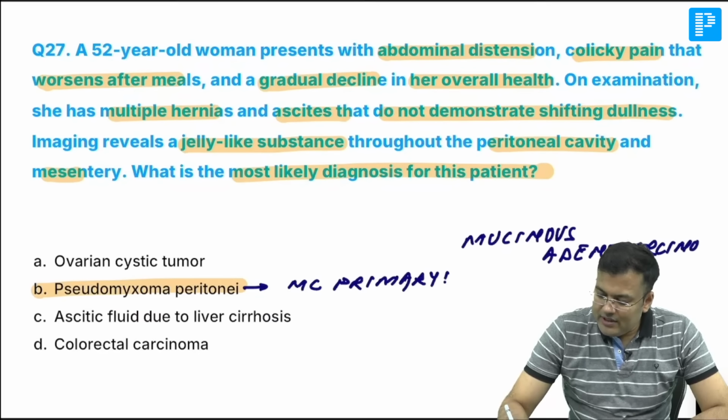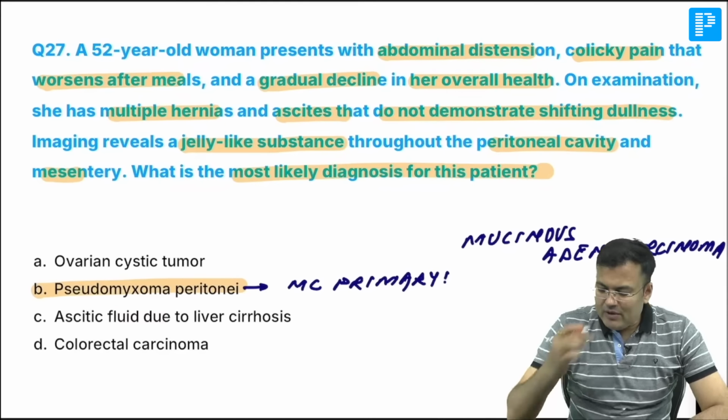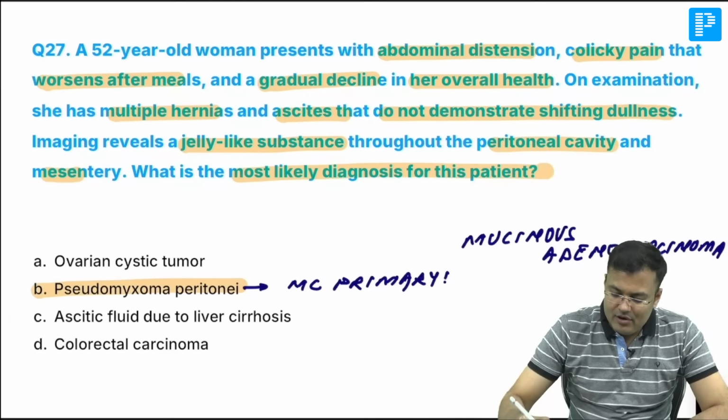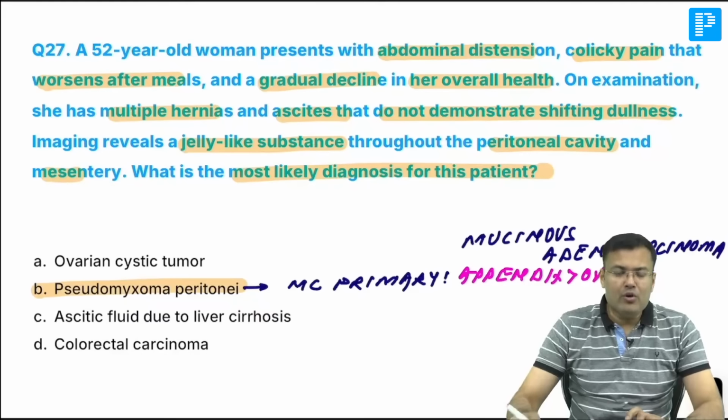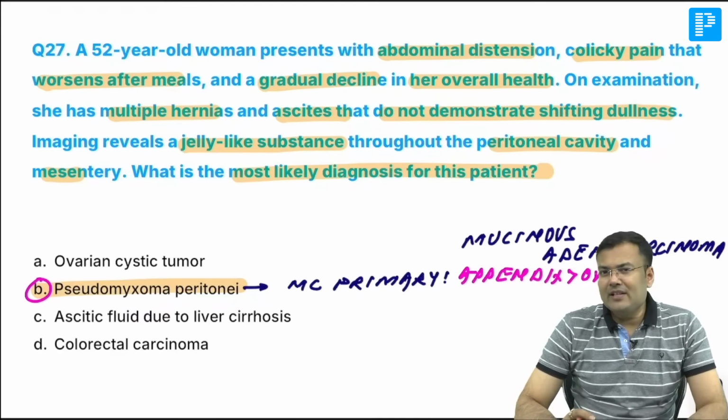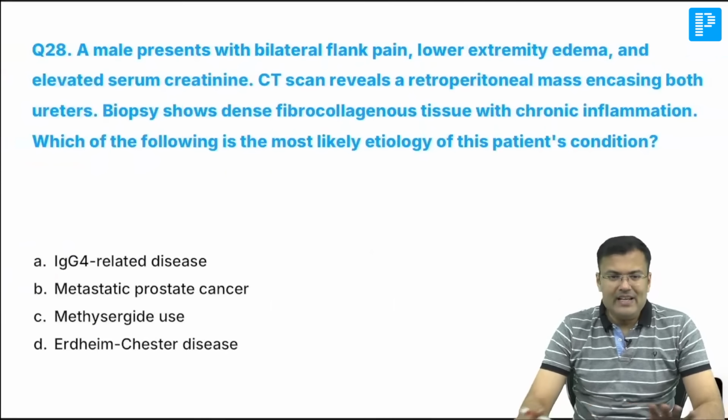Okay? So this is mucinous adenocarcinoma, and the most common primary is appendix followed by ovary. Clear? What's the correct answer? Correct answer is option B. Okay? Next, very easy.